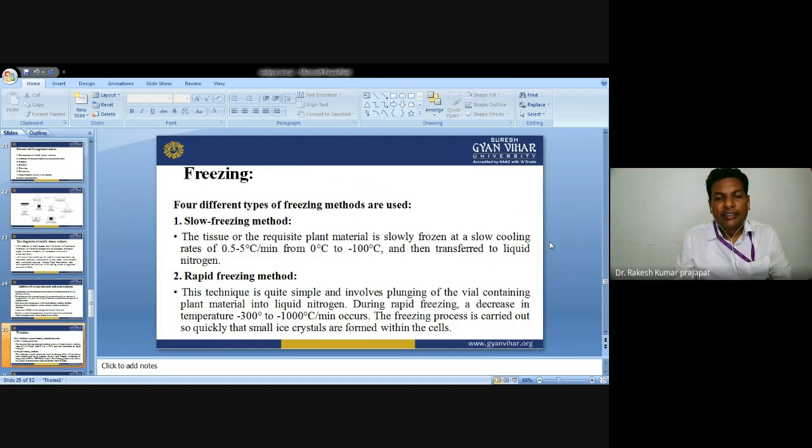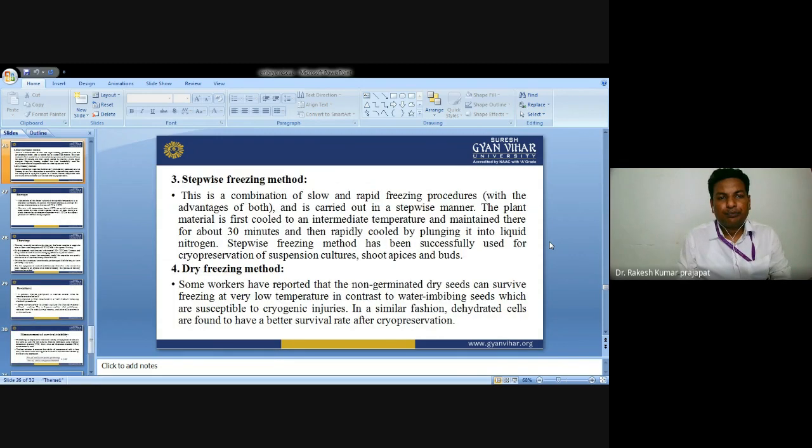This technique is quite simple and involves plunging the plant material containing oil into liquid nitrogen. During rapid freezing, there is a decrease in temperature of minus 300 to minus 1000 degrees centigrade. The freezing process is carried out so quickly that small ice crystals are formed within the cells.